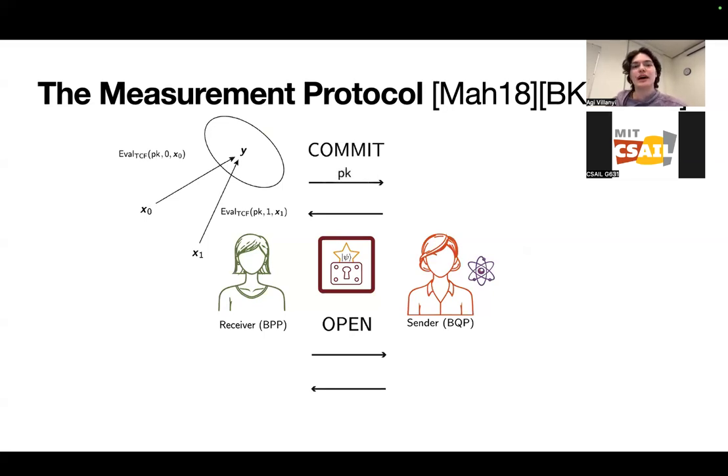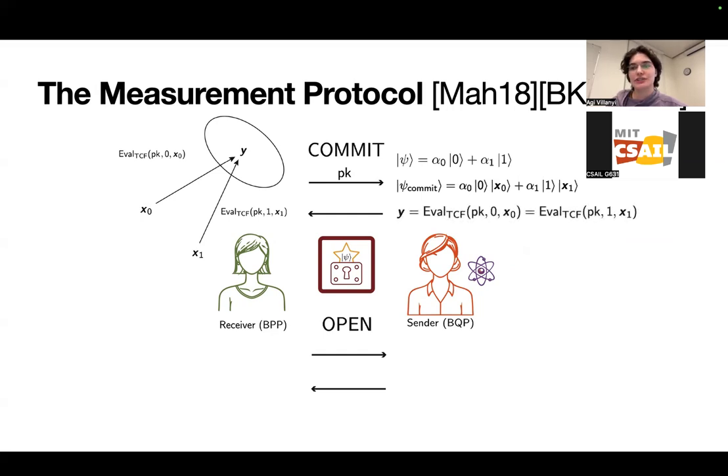Okay, so the measurement protocol works by the receiver first generating a public key and then sending it over to the sender. And the sender then again has some quantum state psi, and it commits to psi using its commitment procedure. But what the commitment procedure does is it entangles the initial state psi with a pair of preimages. And this procedure also generates an image Y, and that is what is sent over to the receiver as the commitment string.